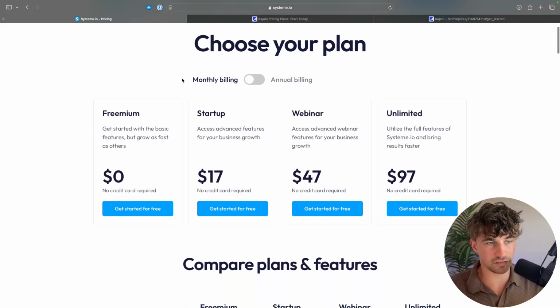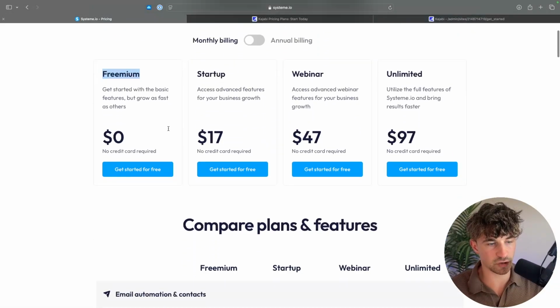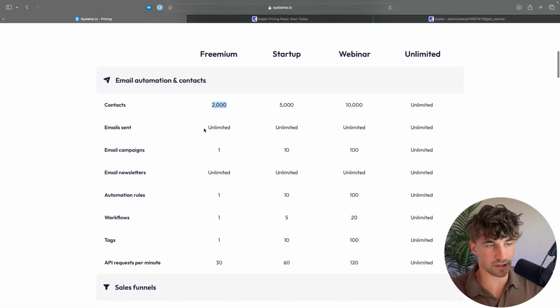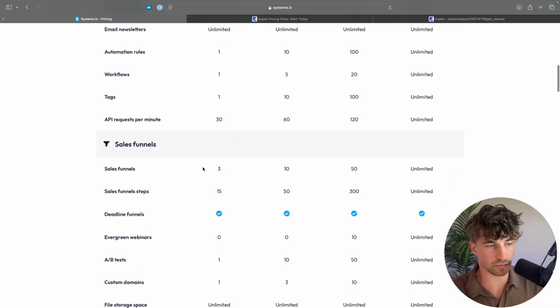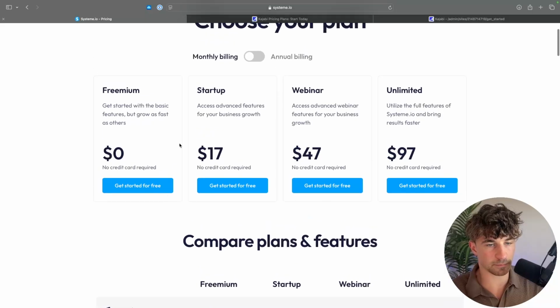So with System.io, these are the pricing plans right here. We have freemium where we can have up to 2,000 contacts. We can send unlimited emails. We can create 3 sales funnels with 15 funnel steps. And then from here, the pricing goes to $17 per month, $47 per month, and $97 per month.